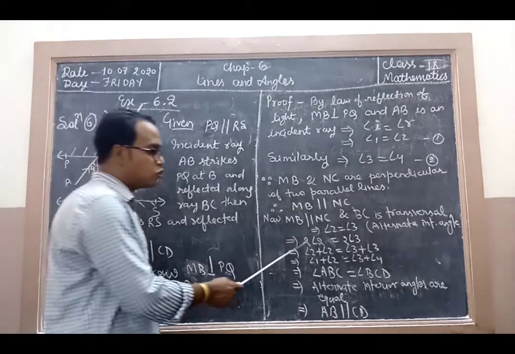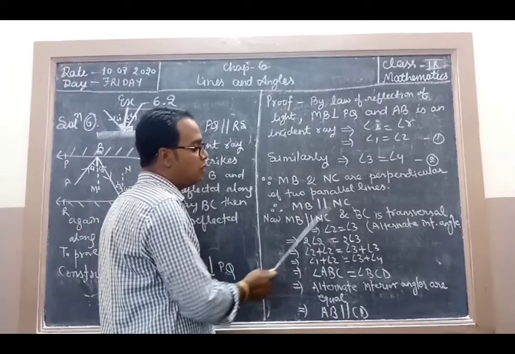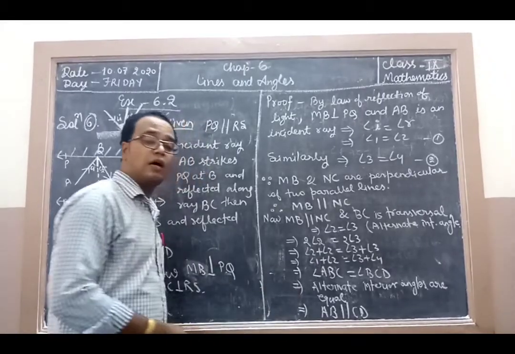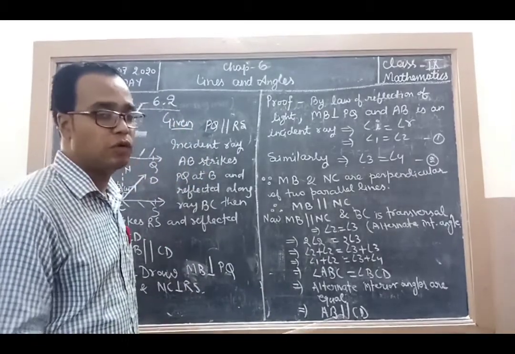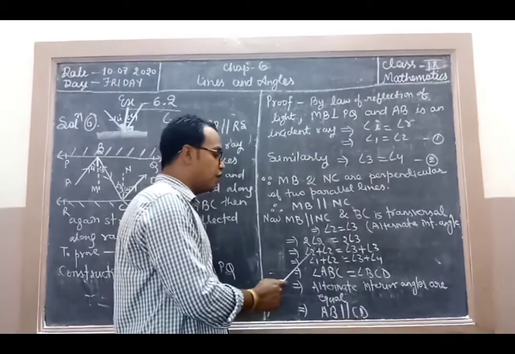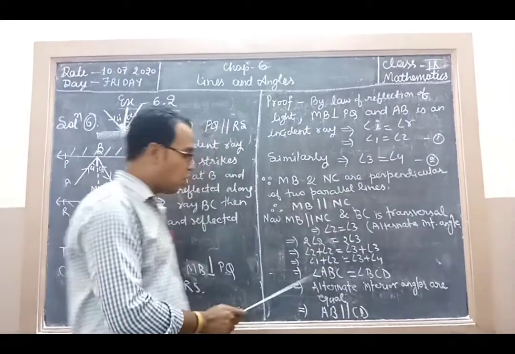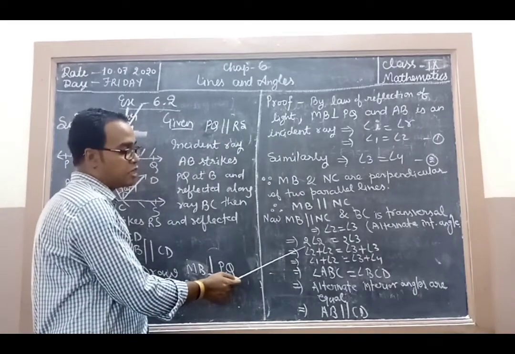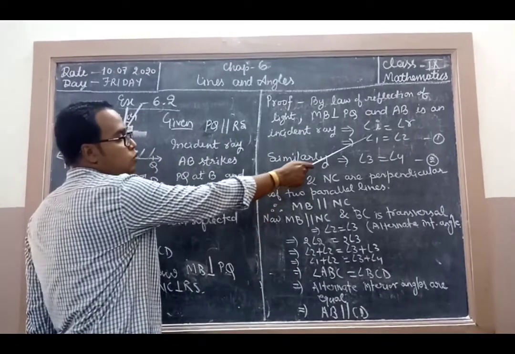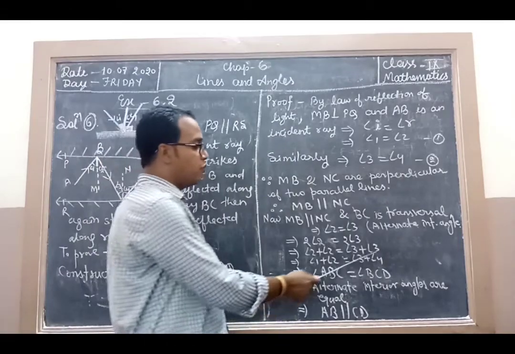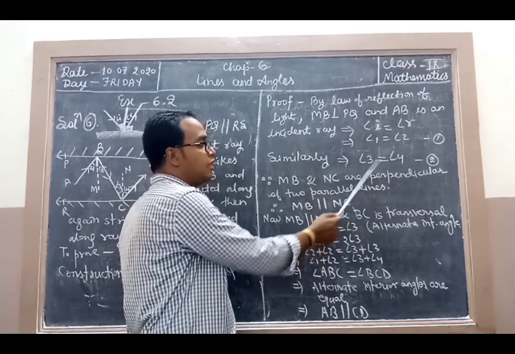Now we multiply both sides by 2. Since these two are equal, on multiplying by 2 they are still equal. So 2 angle 2 means angle 2 plus angle 2, and 2 angle 3 means angle 3 plus angle 3. Now we write angle 1 in place of angle 2 because angle 1 equals angle 2. Similarly, we write angle 4 since angle 3 equals angle 4.